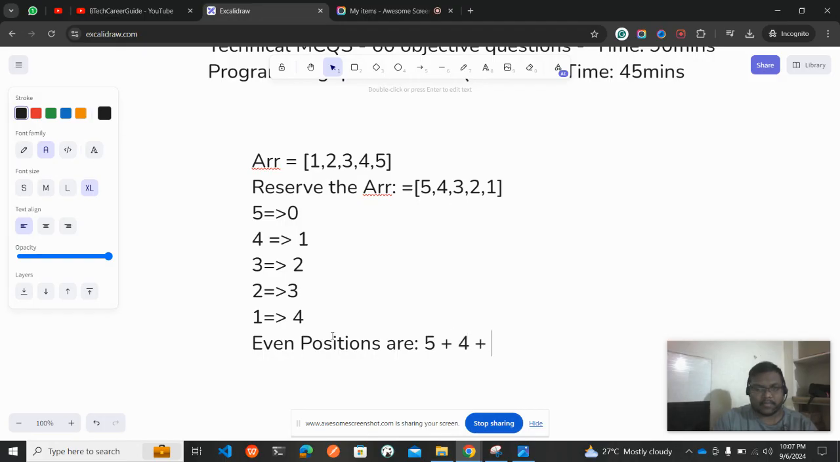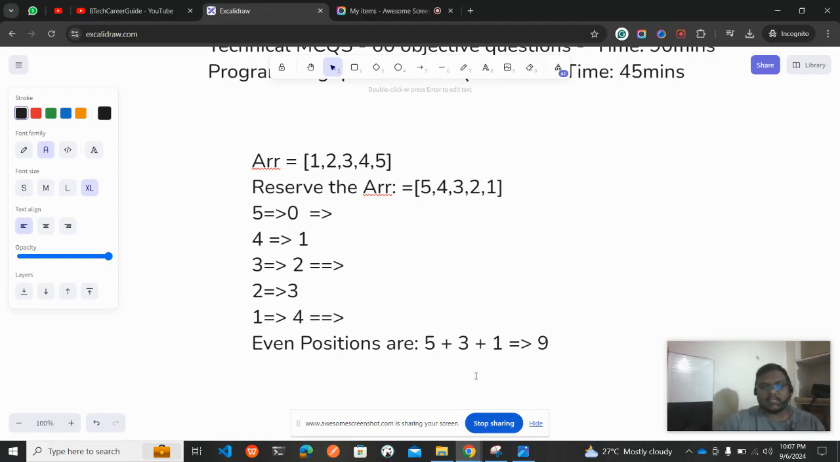This one, and then this is the even position, and then this is the even position. Okay, so we need to consider 5, 3 and 1. 5 plus 3 is 8, 8 plus 1 is 9. So this is how we need to get the result.